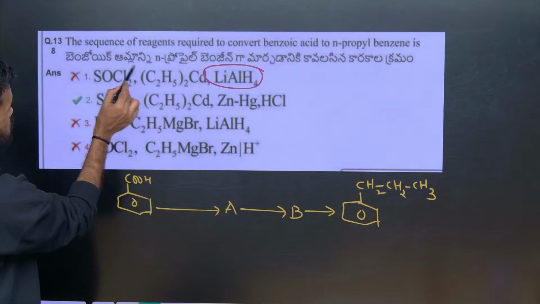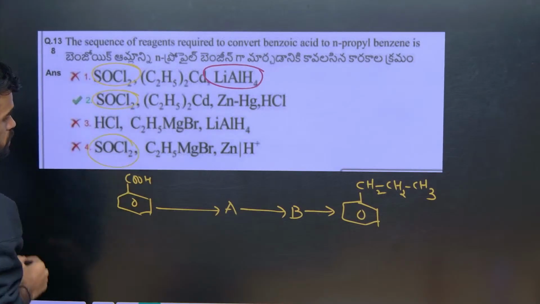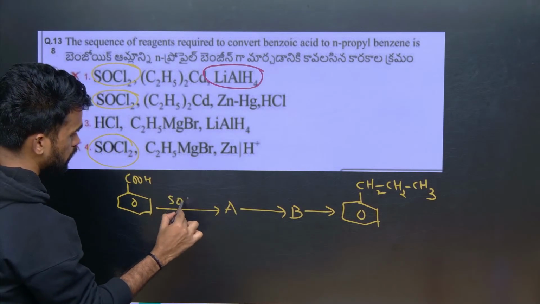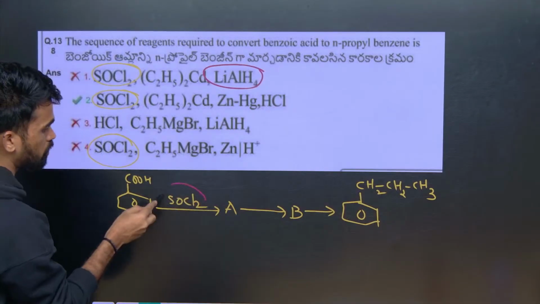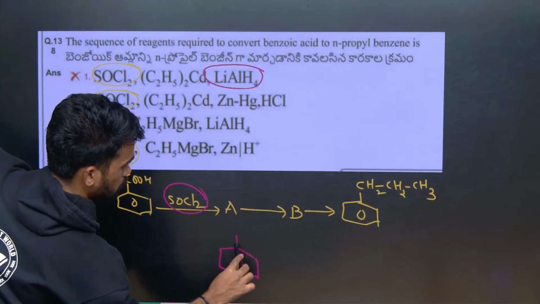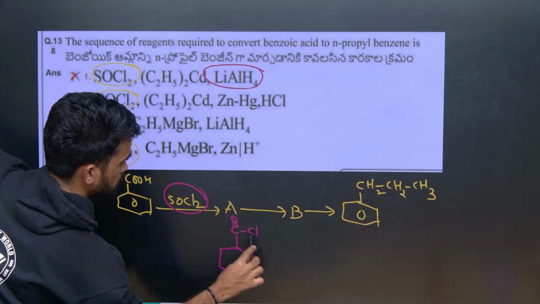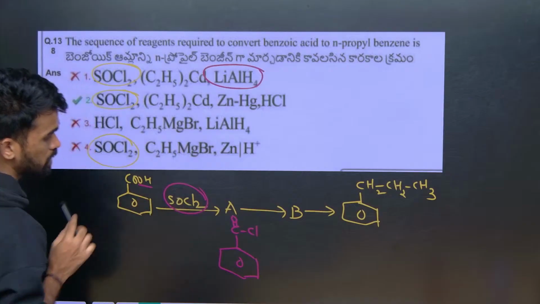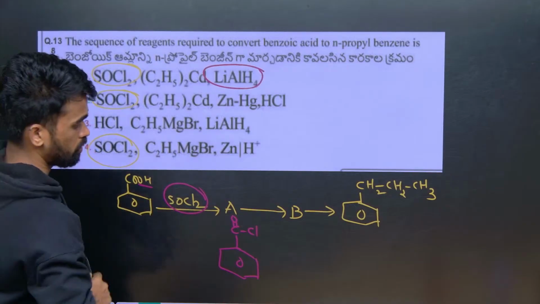But in options 1, 2, 3 we have SOCl2. Let us take SOCl2 here, thionyl chloride. It will convert this carboxylic acid to benzoyl chloride, C6H5COCl: remove the OH group and replace it with Cl. So this is what we get as A.